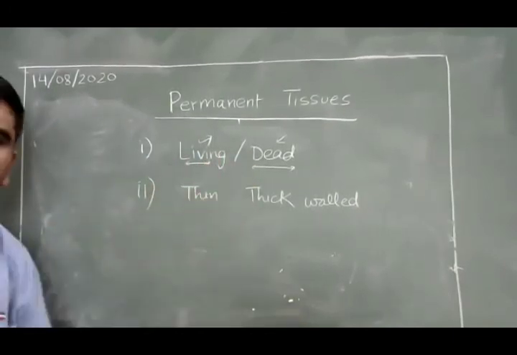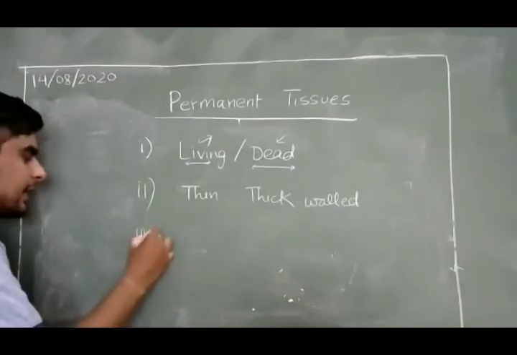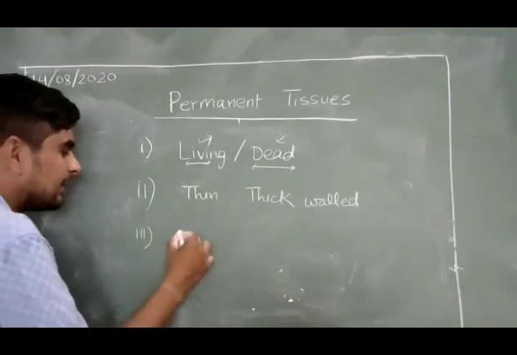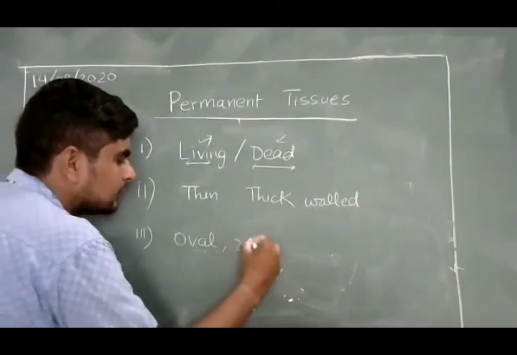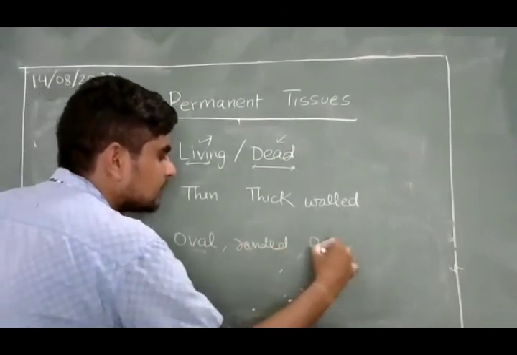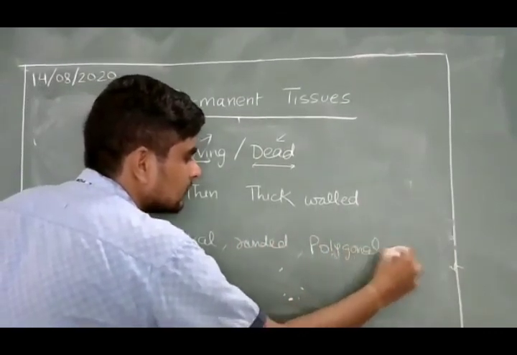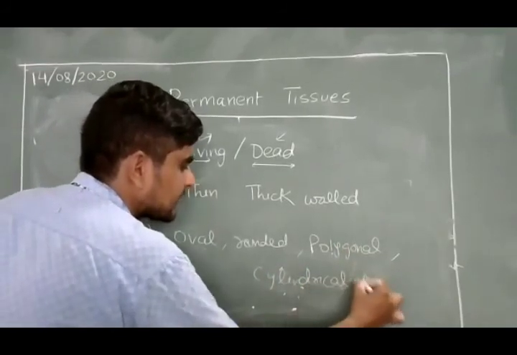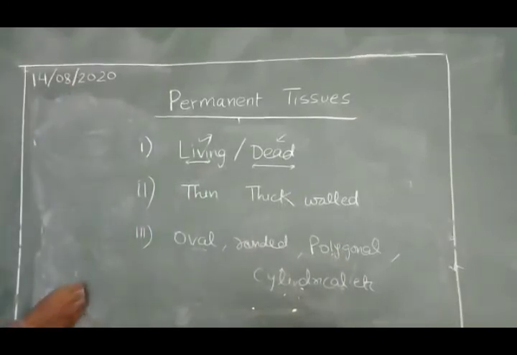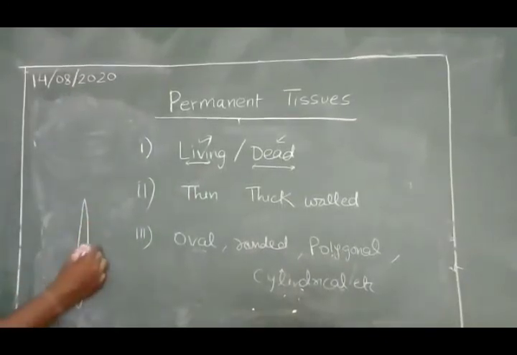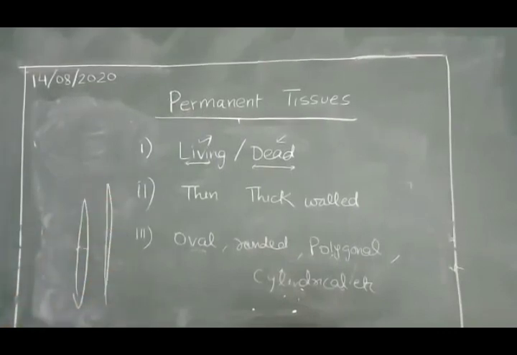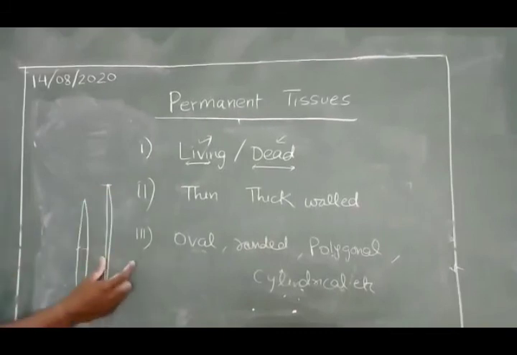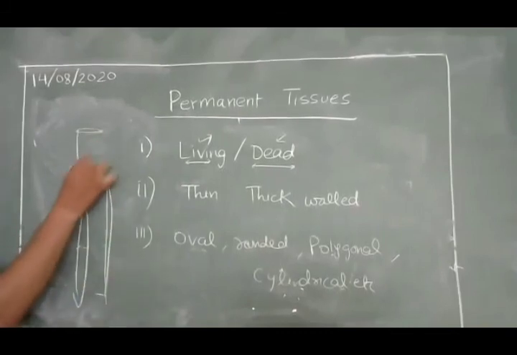if the cells are dead they will be thick walled. Shape भी vary करता है बेटा, they may be cylindrical, they may be oval, rounded, polygonal, cylindrical, etc. ठीक है, जैसे ट्रैकीड थे, थोड़े से ब्रॉडर थे, एलोंगेटेड थे, लॉन्ग थे, फाइबर्स थे, much elongated, they are much narrower. Okay, vessels थे, cylindrical थे.